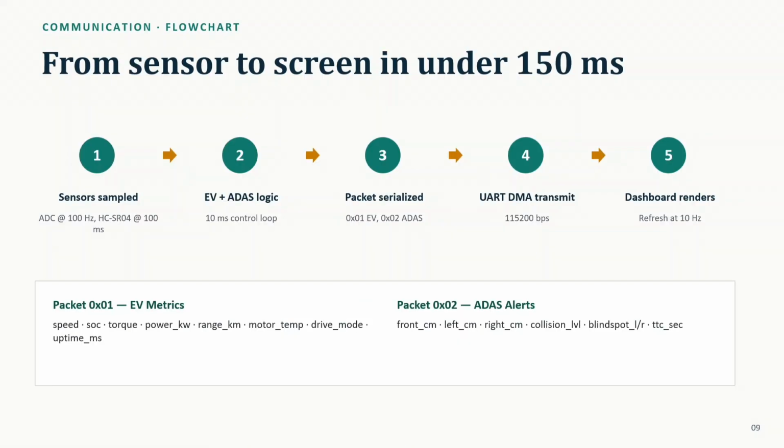After processing all the sensor values, the STM32 sends two different packets over UART. One packet contains EV parameters like speed and battery level. The second packet contains ADAS information like obstacle distance and warning level. The Python dashboard receives them almost instantly.